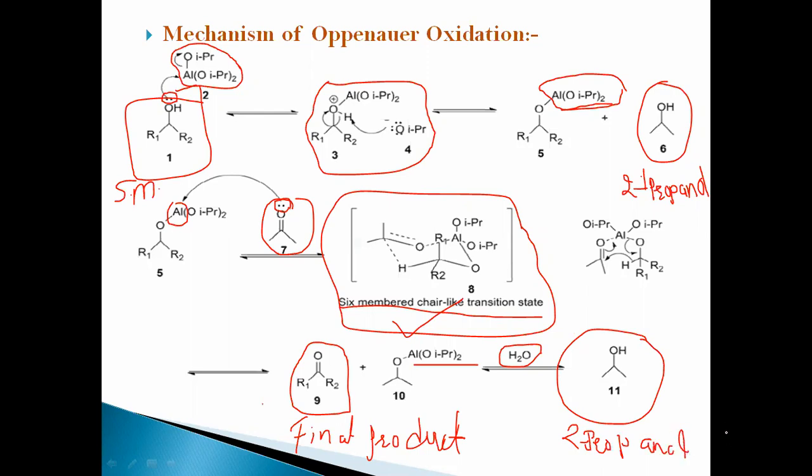This is the reaction mechanism for Oppenauer oxidation. All of you write down this mechanism: secondary alcohols are converted into ketones when reacted with aluminum isopropoxide as an oxidizing agent. Intermediate formation is a six-membered chair-like transition state, which converts into the final product, that is, ketones.